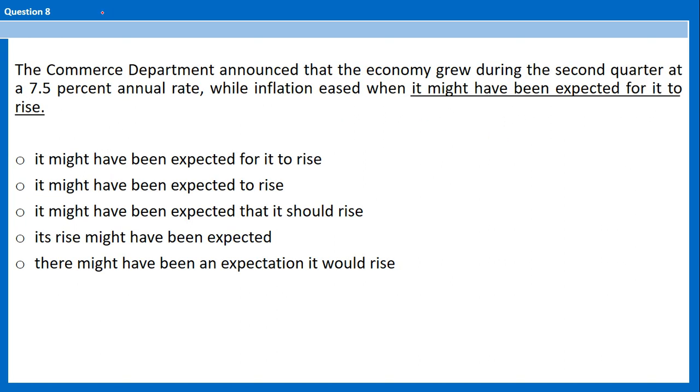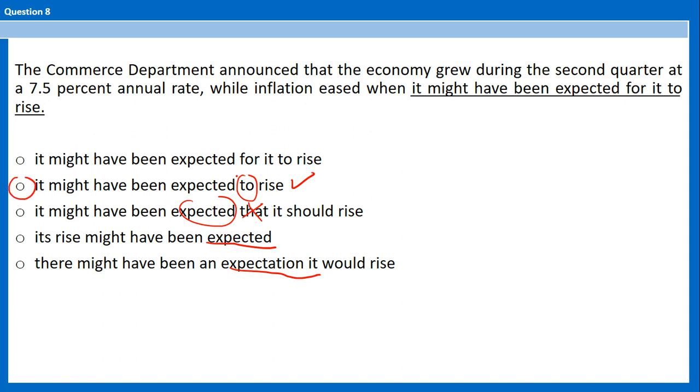Number 8. When it might have been expected for it to rise. We saw this idiom before. Expect goes with an infinitive. Expected to. Expected that it should. Nope. No, the only possible choice with expected. Yeah, we prefer B. When it might have been expected to rise.